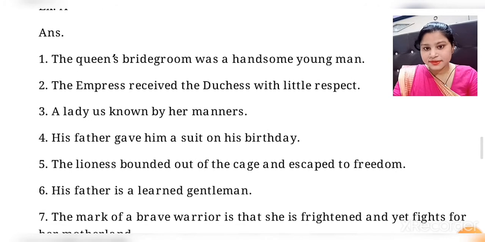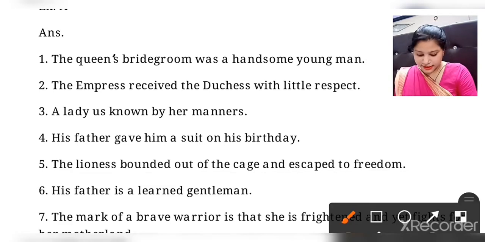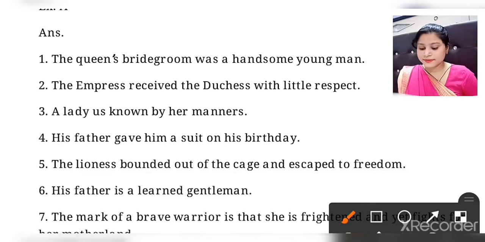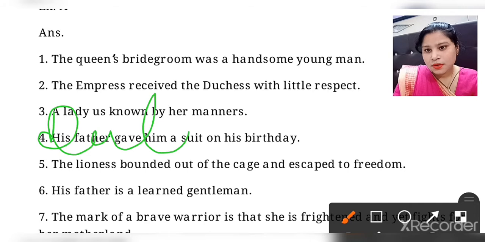Now second one is, from the book I will read: the emperor received the duke with little respect. Now, first of all, oh sorry, duke is given.